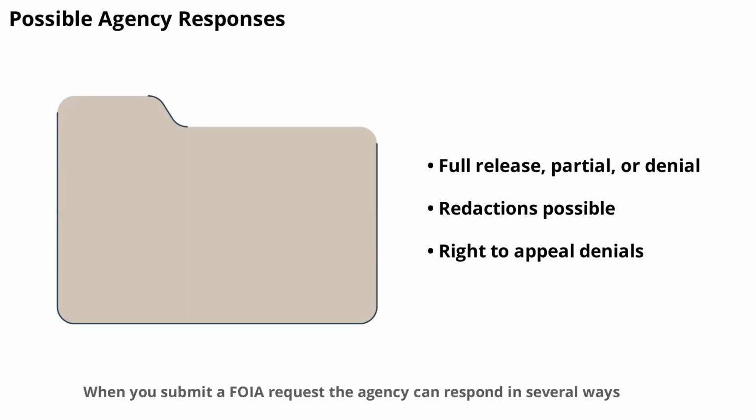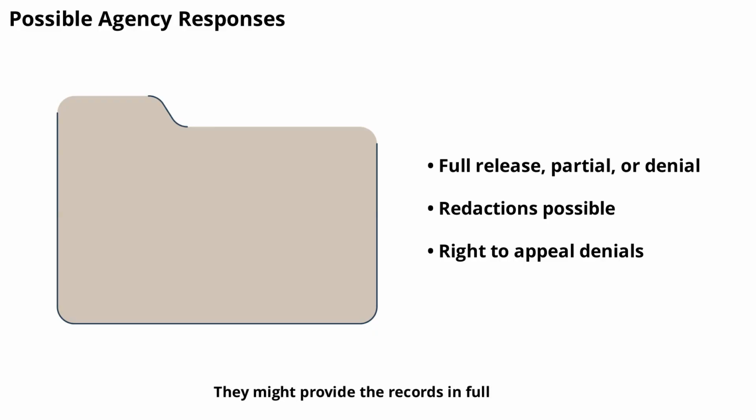When you submit a FOIA request, the agency can respond in several ways. They might provide the records in full, release some information with redactions, deny the request, or ask for clarification. If your request is denied, you have the right to appeal or seek a review.